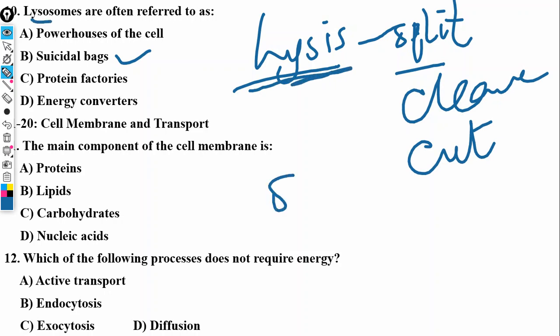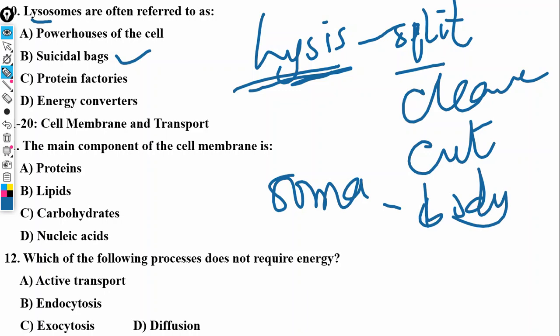Then soma means body, such as we see in the word somatic cells, that is cells of the body that grow, and non-somatic cells of the body that don't grow. But here we're talking about splitting bodies. Bodies that can split. So suicide bags means they can burst open. Is that okay? So that is another name for the lysosome.